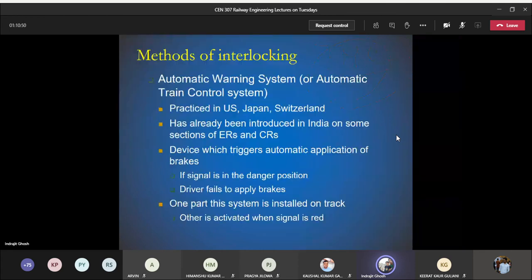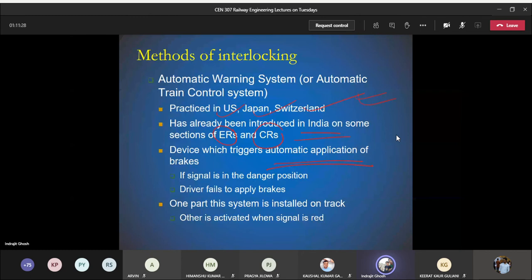And the last one is the automated warning system. This is very basic, which has been used by Indian Railways, though we say this is really modern. The US, Japan, Switzerland have used this intensively. Eastern Railway and Central Railway saw its extensive use. It is automatic application of brake, nothing else. Princi, Progria and their group talked about accident collision devices in railway engineering. So this is one of the systems.